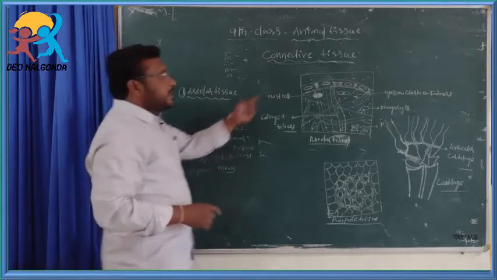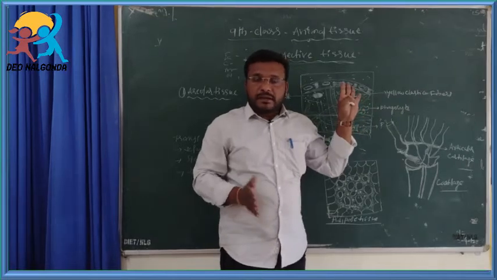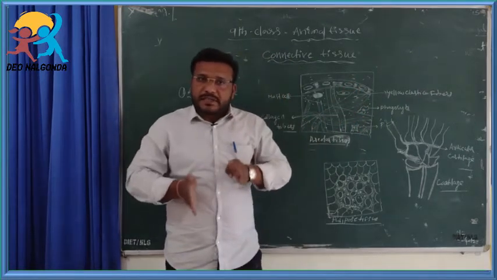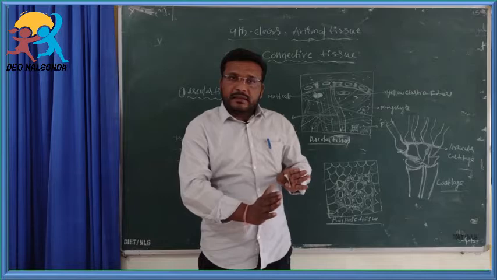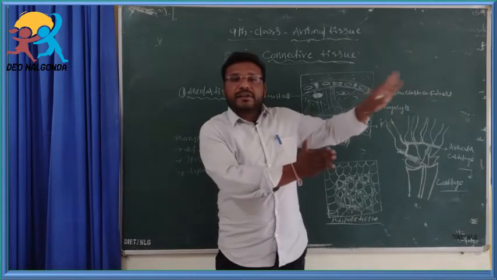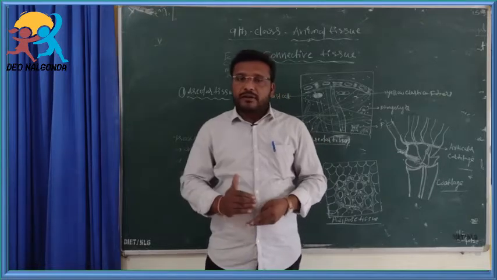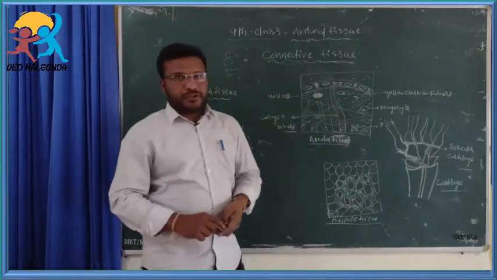The connective tissues are also of different types. Different connective tissues present in the animal body perform different functions. Now we discuss the connective tissues one by one.